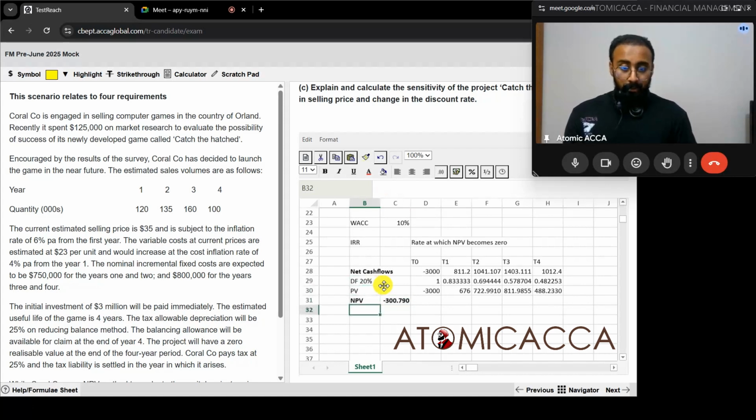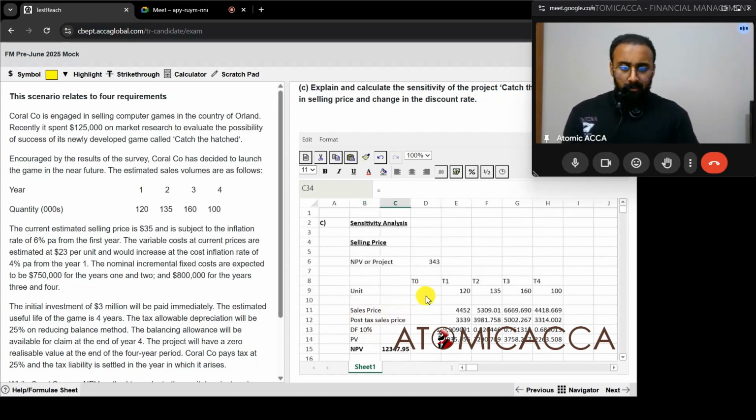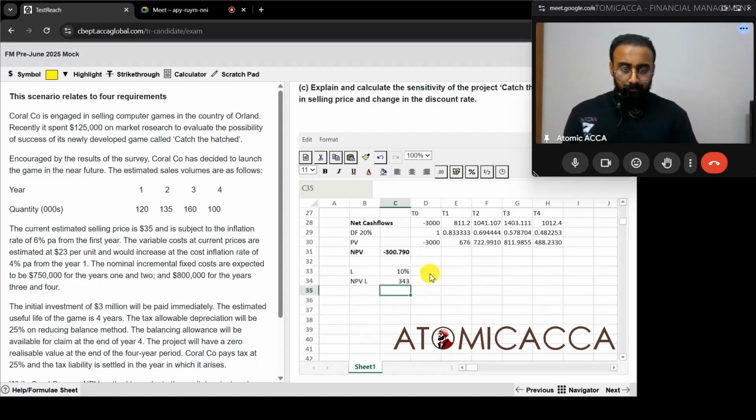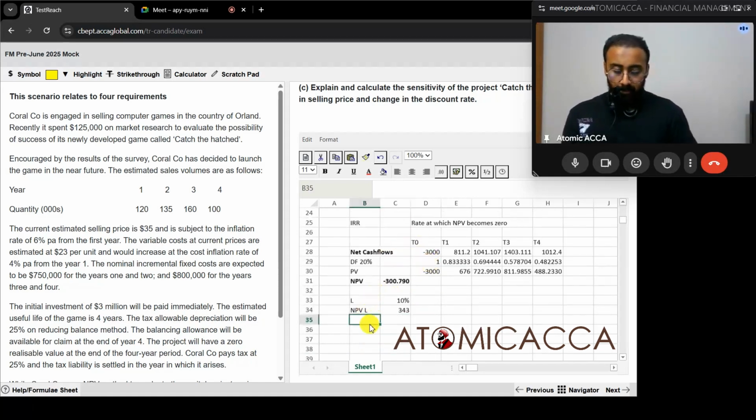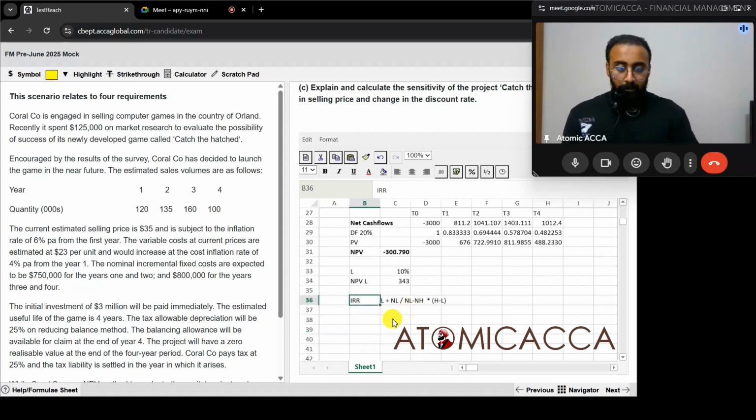We have a higher rate over here. What was the low rate? Low rate was 10 percentage, and the NPV at the low rate was 343, right? 343. So what is the formula for IRR? The IRR formula is lower rate plus, open bracket, numerator will be NL divided by denominator NL minus NH, close bracket, and all of this multiplied by H minus L. This is the formula. Now let's try applying this formula.